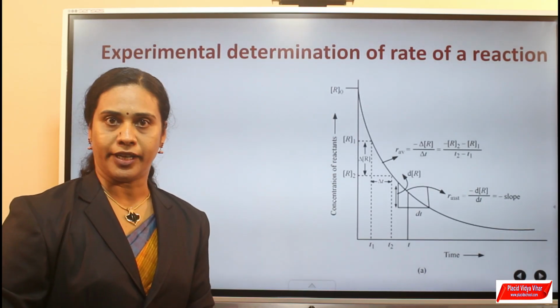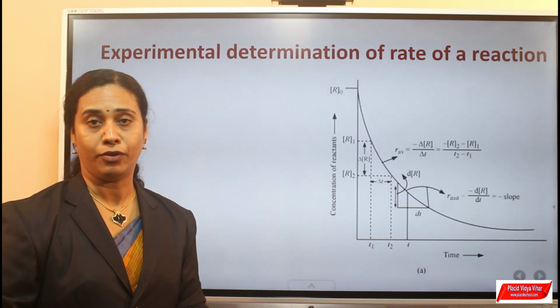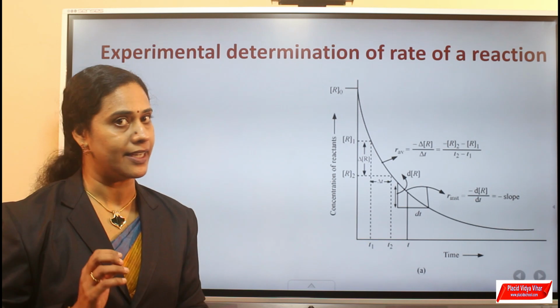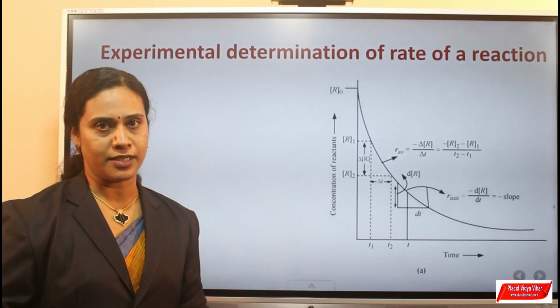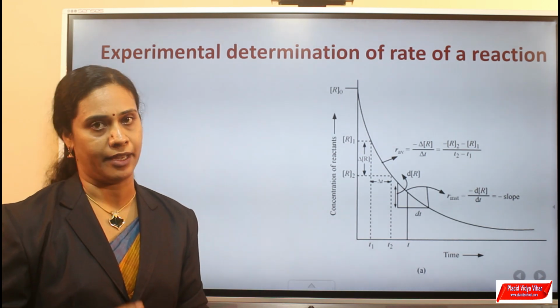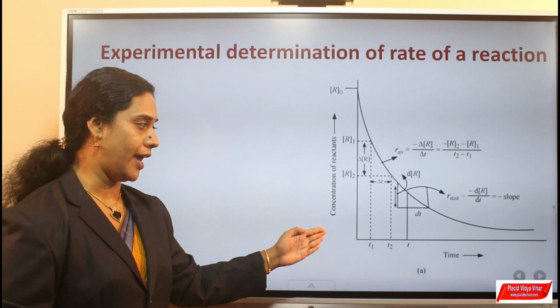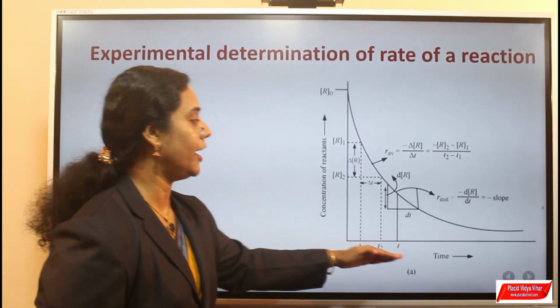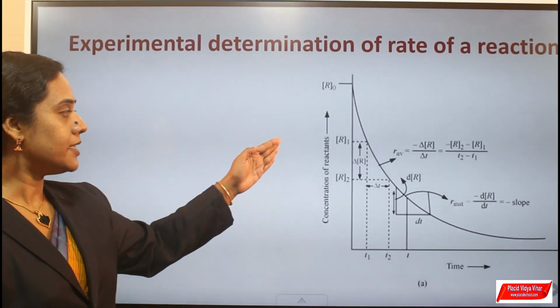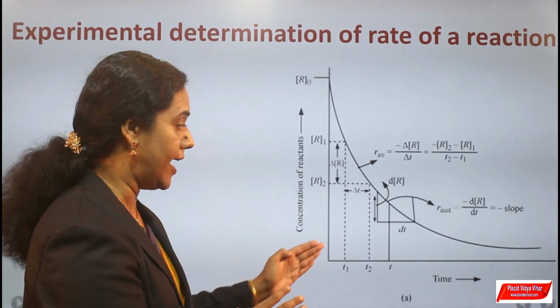Both average rate and instantaneous rate can be determined graphically. For that, first conduct a chemical experiment. Find out the concentrations of reactants and products at regular intervals of time. Plot a graph of concentration along the y-axis and time along the x-axis. This graph shows the variation of concentration of reactant against time.